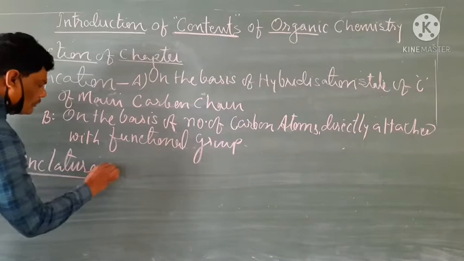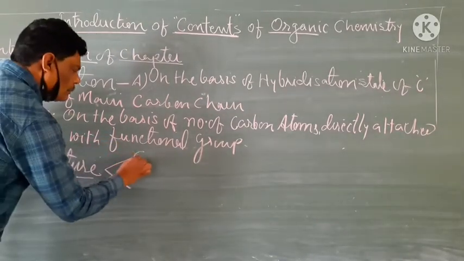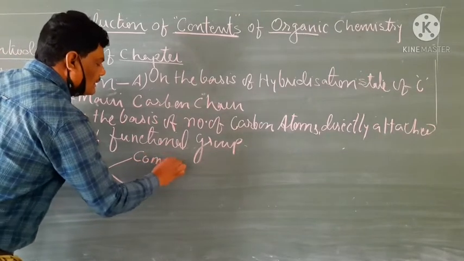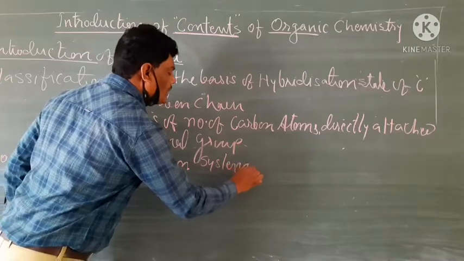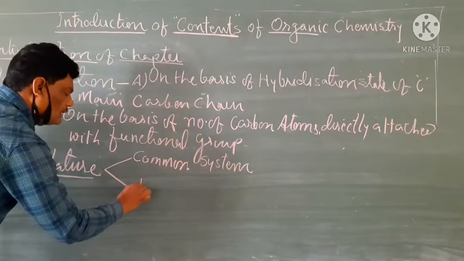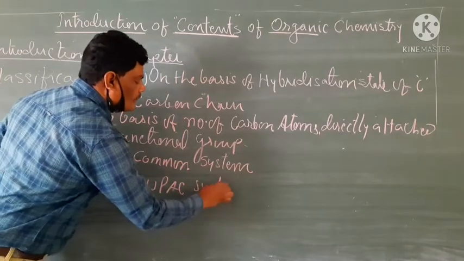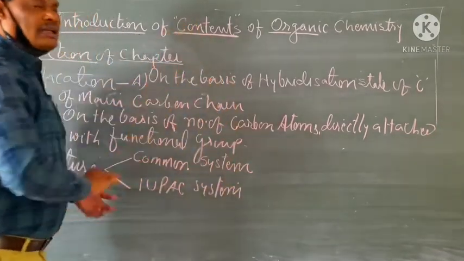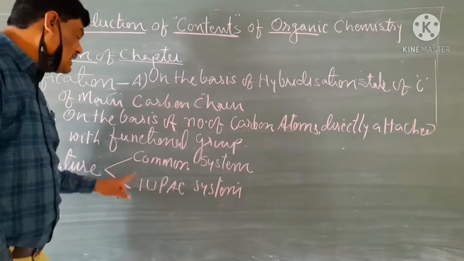We can give names on the basis of 2 things. First one, the common system of nomenclature, and second one is the IUPAC system of nomenclature. Getting? So both we have to study intensely.